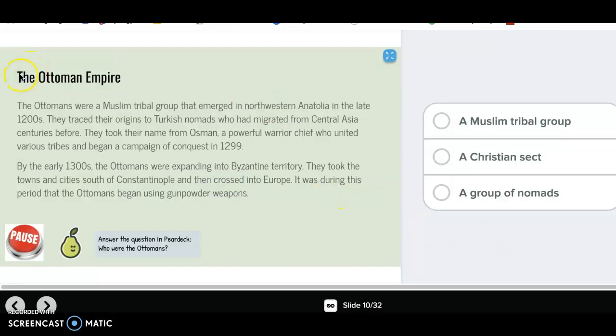Slide 10 is more information about the Ottoman Empire. Now again, before I read the text, I'm going to look to see what I'm answering. Looks like I'm just doing something on the Pear Deck, and I'm answering this question. Who were the Ottomans? I'm going to look at the choices so I can kind of know what I'm looking for. I see a Muslim tribal group, a Christian sect, a group of nomads. Okay, I kind of know what I might be looking for, so now I'm going to pause and read the text. Pause, read the text, and answer that question now.